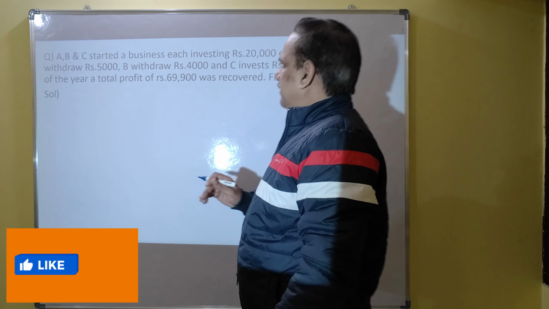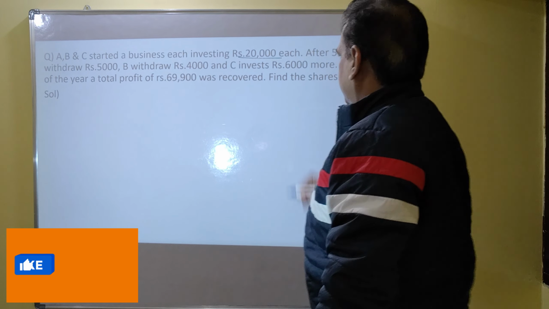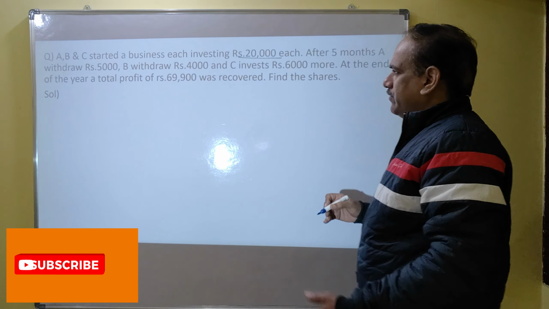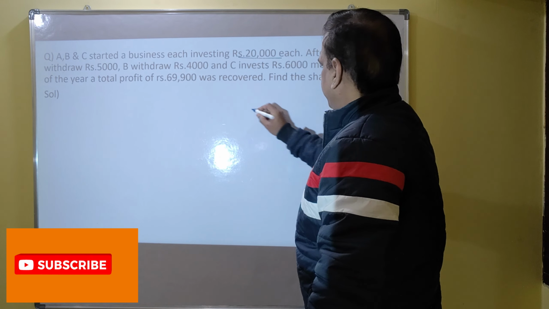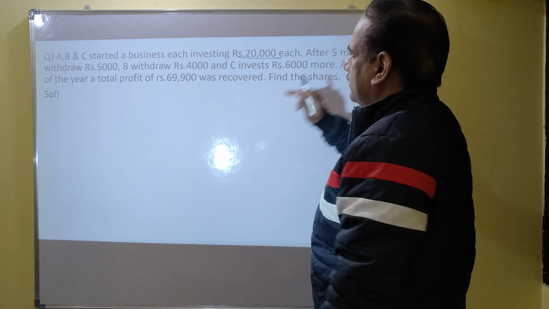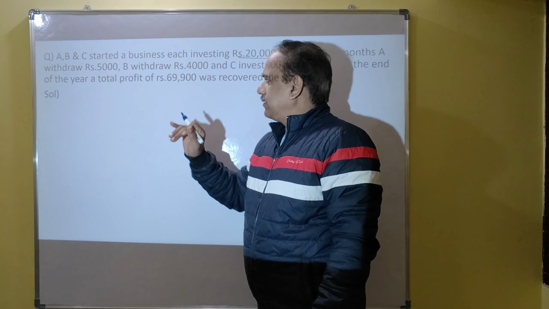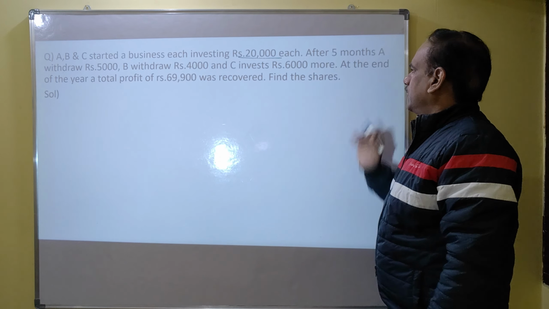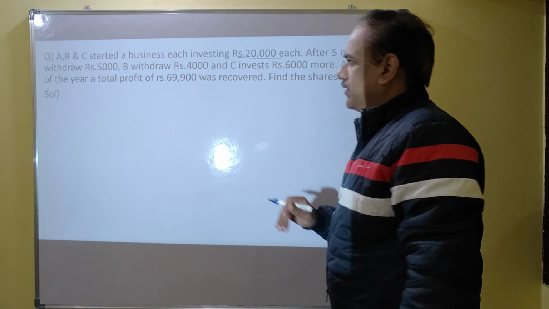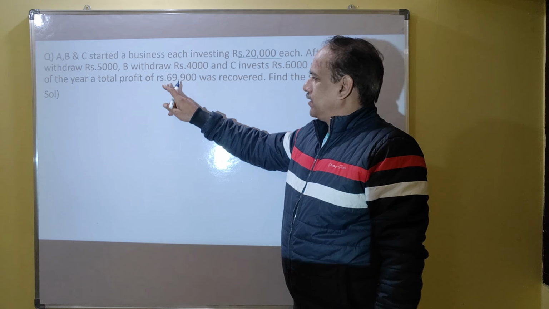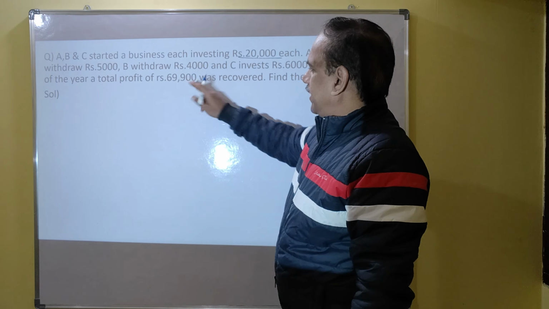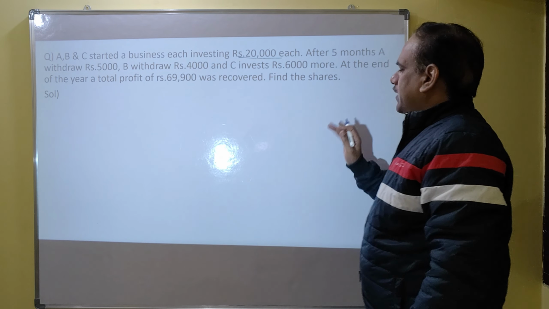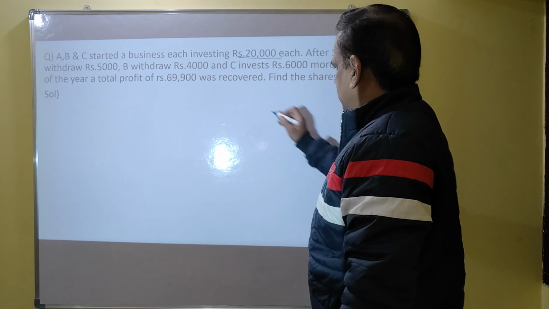A, B, C entered a business, each investing 20,000 each. So all of them invested 20,000 in the beginning. After 5 months, A withdrew 5,000, B withdrew 4,000 and C invested 6,000 more. At the end of the year, total profit is rupees 69,900. Then what are the shares of each?